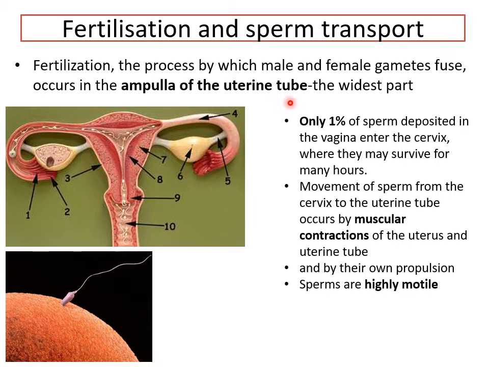Now, you know the sperm count, but only about 1% of the sperm deposited in the vagina, in the female reproductive tract, will enter the cervix where they can survive. But again, as they go up, they have to have tremendous motility, right? And then they have to go into the ampulla of the tube to be able to fertilize an oocyte if it exists there. Of course they're highly motile, but muscular contractions of the uterus and secretions also help the sperm transport.